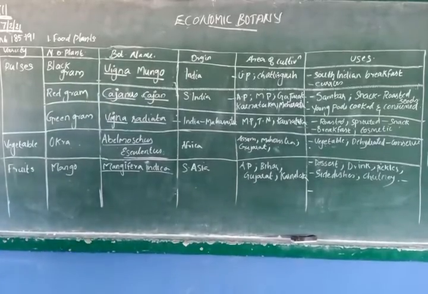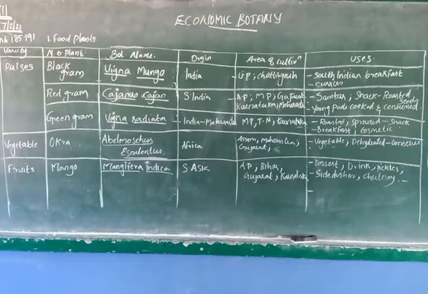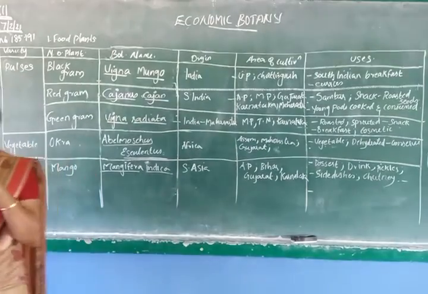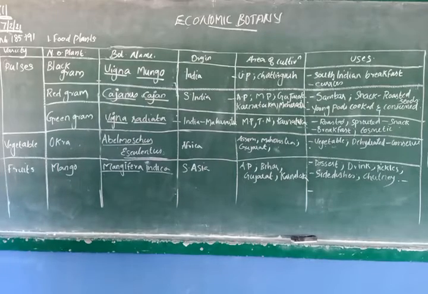Then the third one is green gram. Yes, it is Vigna radiata. The scientific name is Vigna radiata, and the origin of Vigna radiata or green gram is in India. In India, mainly Maharashtra, this Vigna radiata is originated. Okay, so Madhya Pradesh, Tamil Nadu, Karnataka are the states where green grams are cultivated.